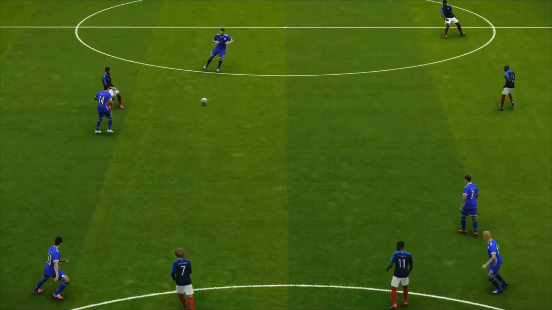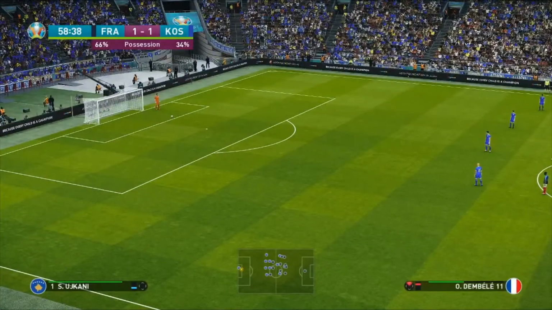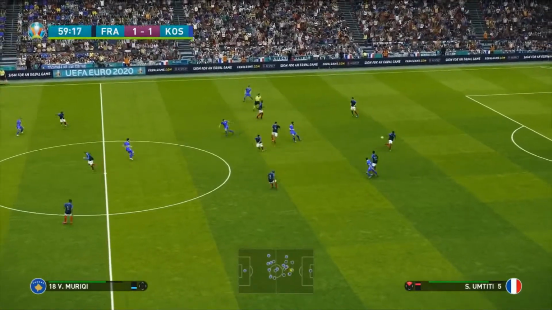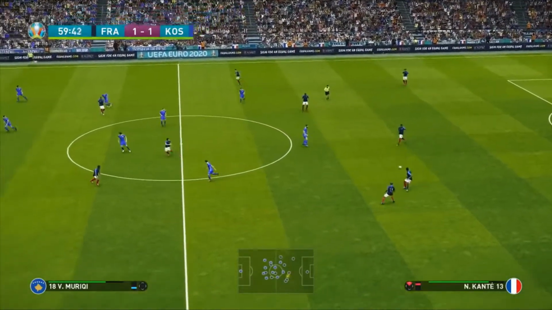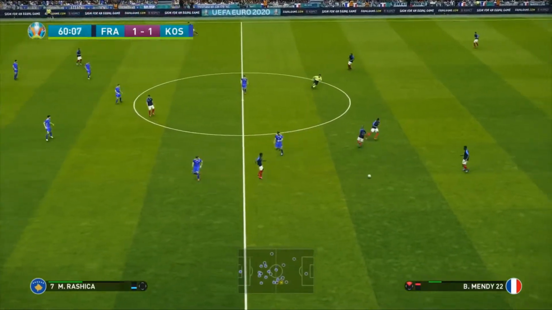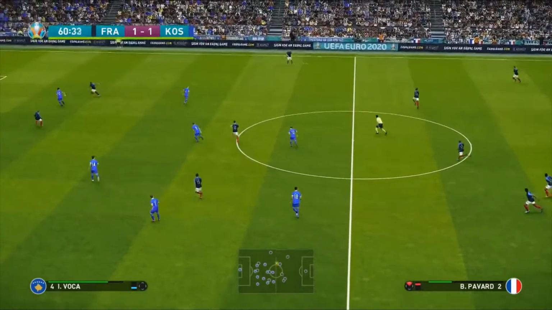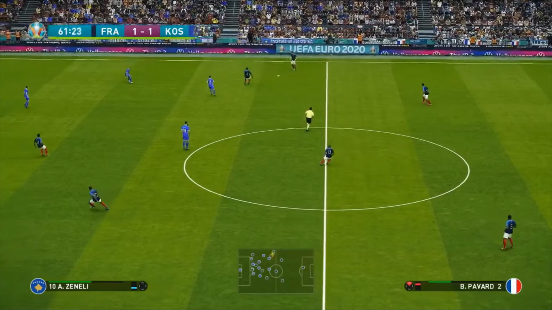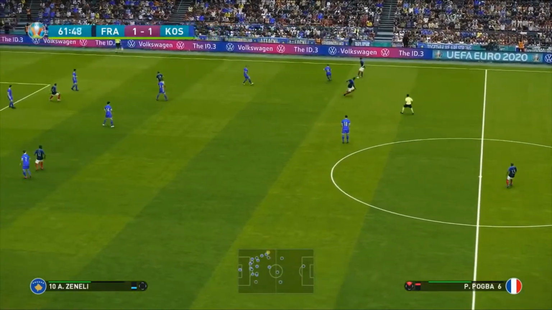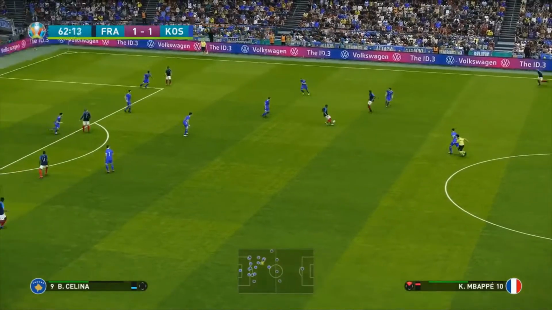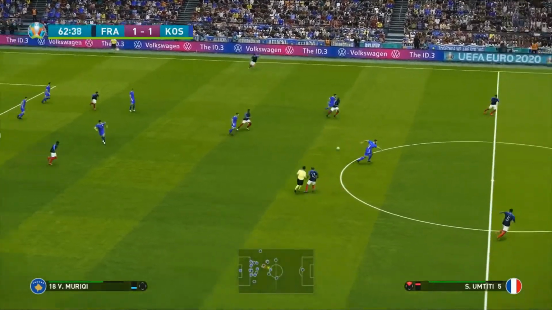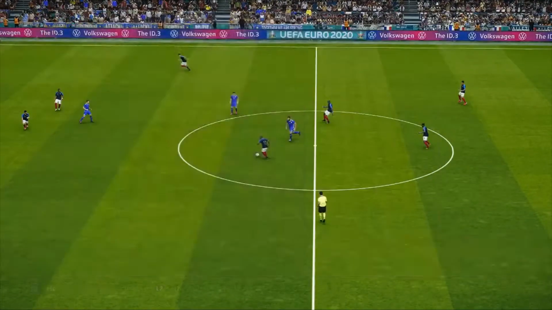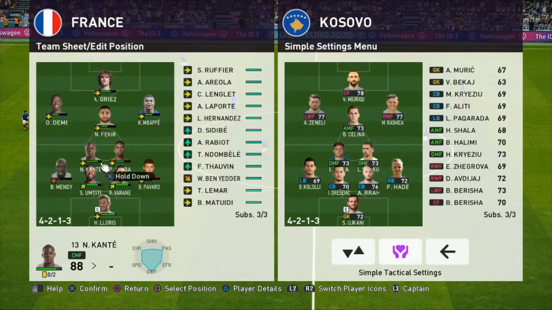Maybe we could see Kosovo go on a counter-attack in this game. Of course, you look at the possession there, 34% to 66%. Here is Samuel Umtiti into N'Golo Kante. Now for Dembele to Benjamin Mendy, who decides to cross the ball to Benjamin Pavard, who's been a very prevalent figure so far of this French team in the competition. Here's Pavard into Paul Pogba, who made the mistake for the first goal. Into Kylian Mbappe. And well, there was an opportunity there, maybe for Kosovo to break in this match. We're going to have the changes for both sides in the 60th minute. Well, France have got a lot of work to do here. I don't know what they're going to do in this match to get it back.